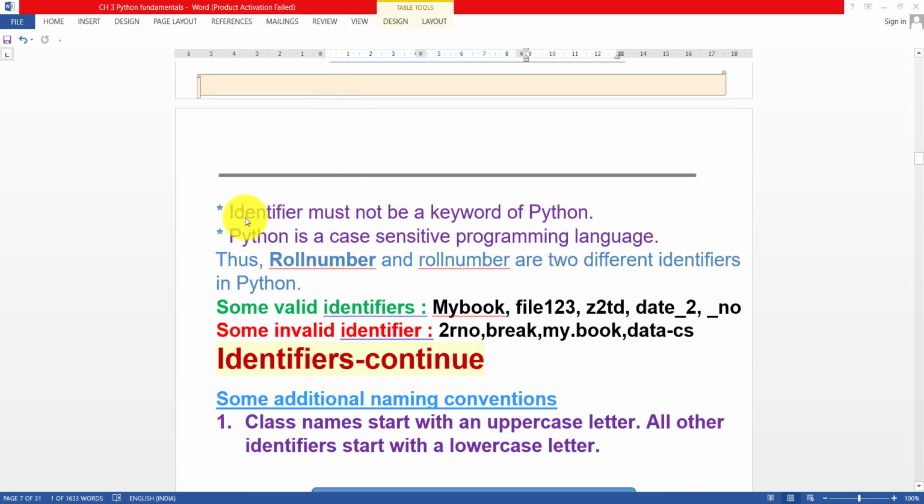Next, an identifier must not be a keyword of Python. If you want to use any identifier or variable name, it should not be a keyword. So a keyword you can never use as an identifier.